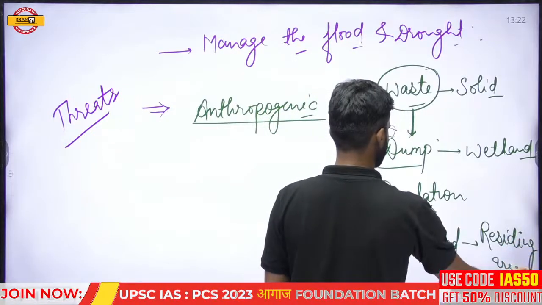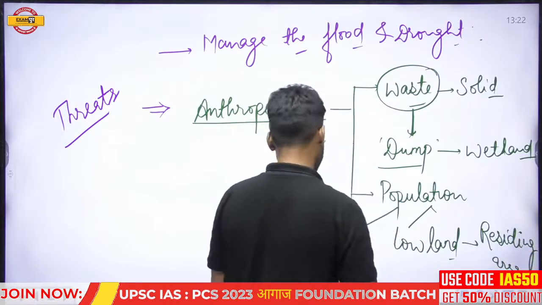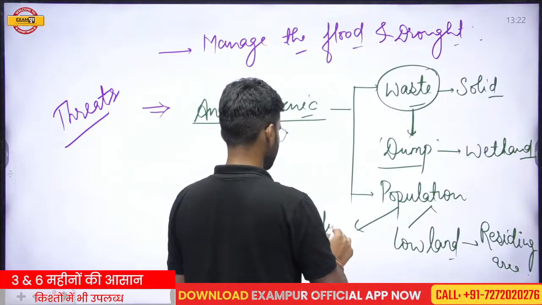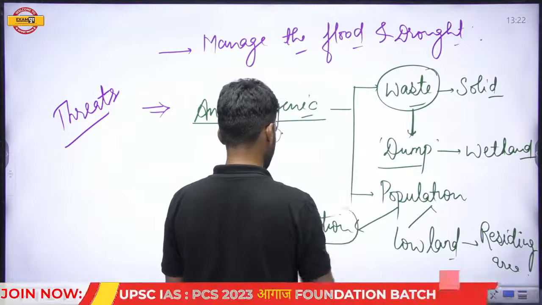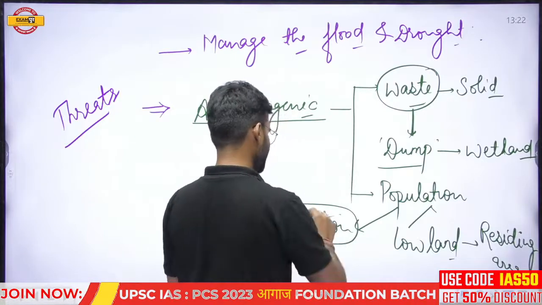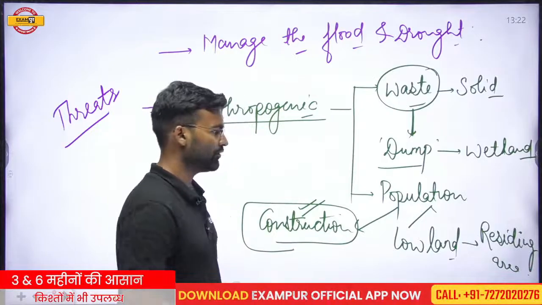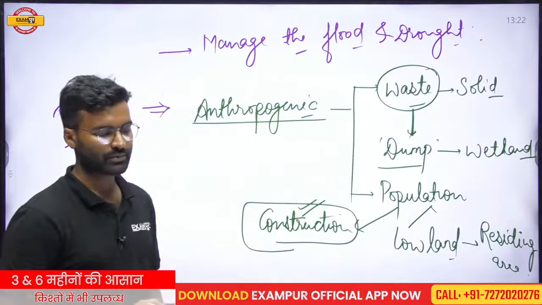Due to this, a lot of construction started because of the increase in the population of human beings. This construction is also responsible for the wetland shrinking condition.